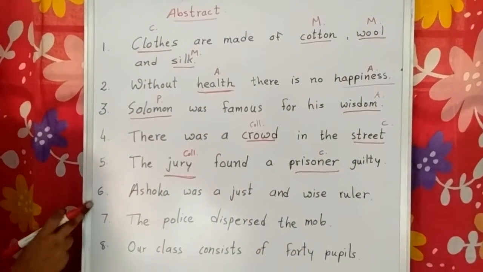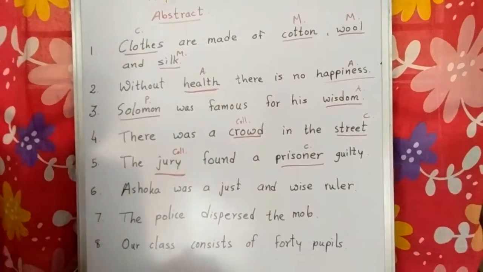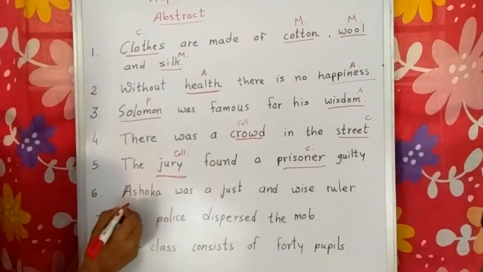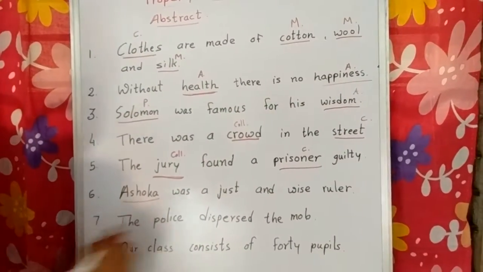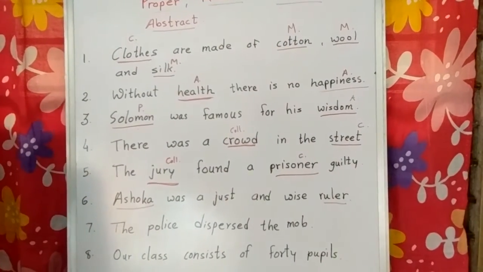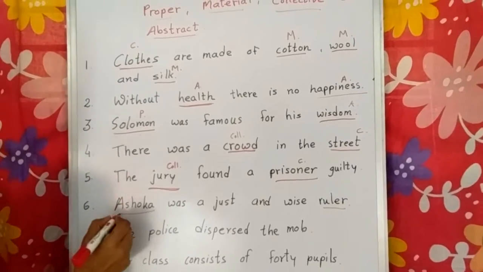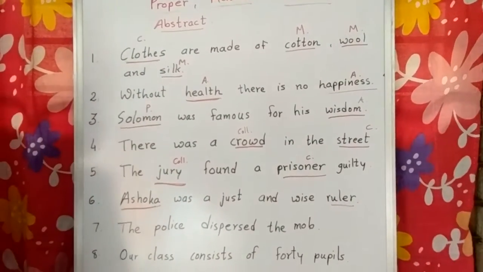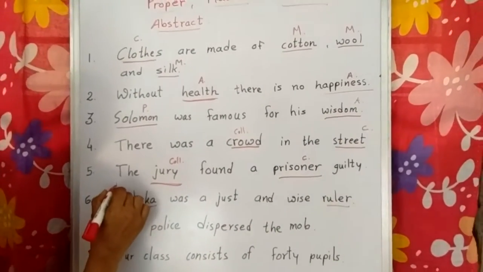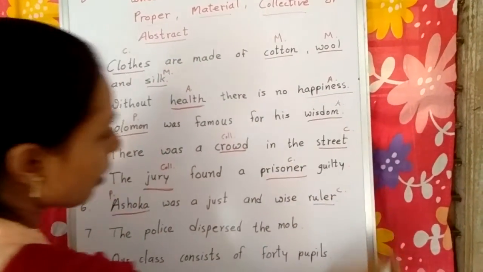Now sixth number: Ashoka was a just and wise ruler. Here Ashoka and ruler. There are two nouns in this sentence, right? Ashoka is a particular name of a person, so it is a proper noun, and ruler is a common noun.